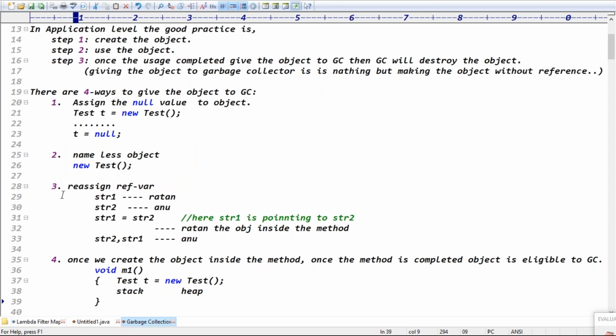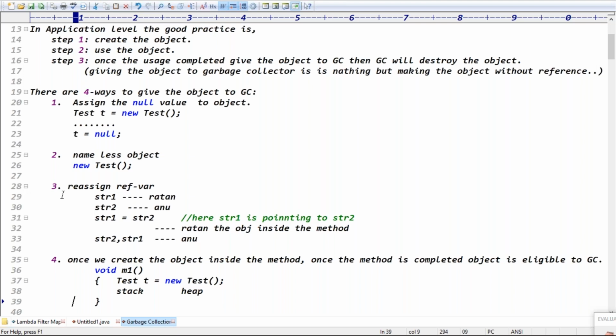Once the method is completed, local data is removed from stack memory. Test t is local data, so it is removed automatically. Once it is removed, the object is eligible for garbage collection automatically, right?